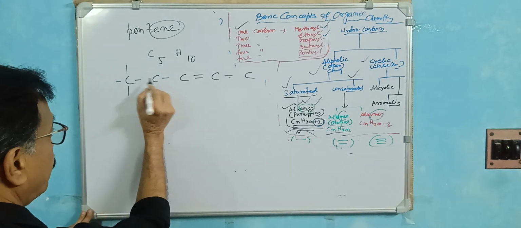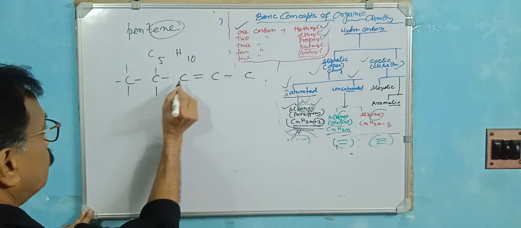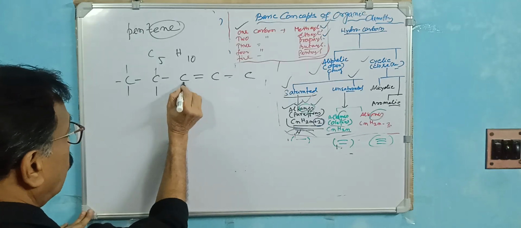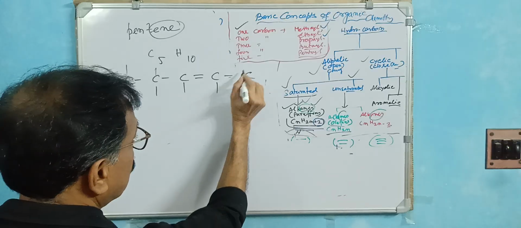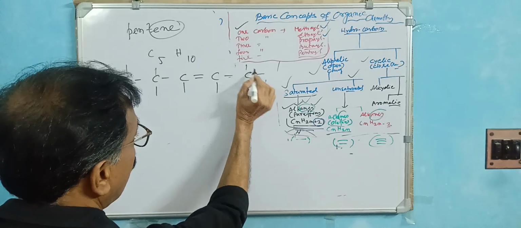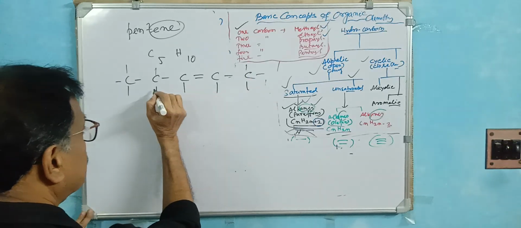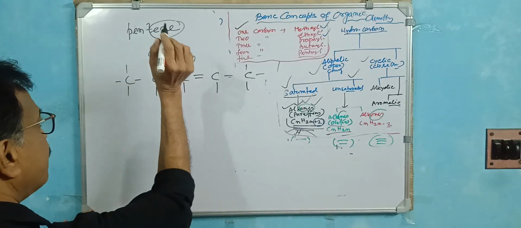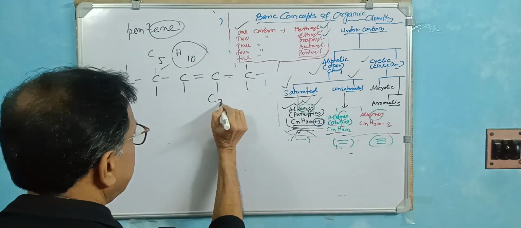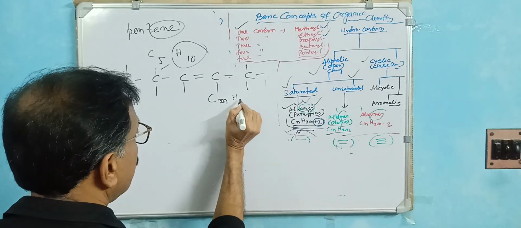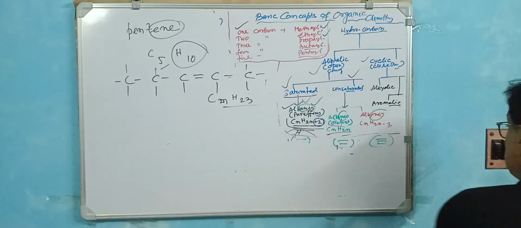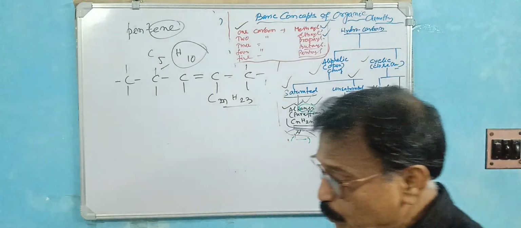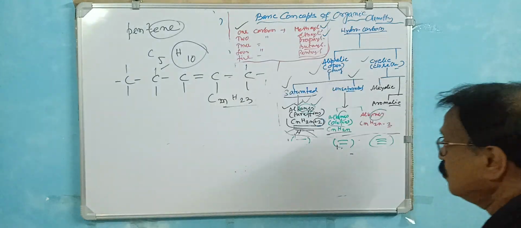So this carbon has 1 hand, 1 hand. So this is 2, 1, 2, 3, 4. This carbon has 2 here and 1 here. So for carbon, this is 1, 1, 2, 3. So hydrogen, 1, 2, 3, 4, 5, 6, 7, 8, 9, 10. So for that reason, CnH2n is complete. So this is the structure, with the double bond in one place. Is it clear? This way, the unsaturated hydrocarbon has a double bond.